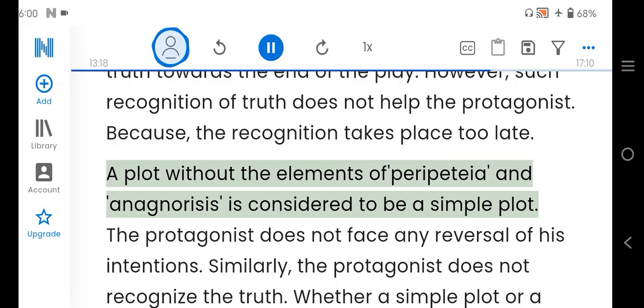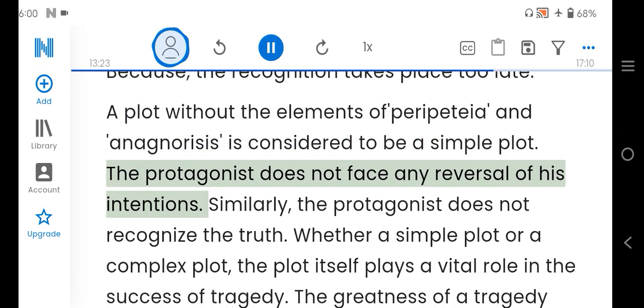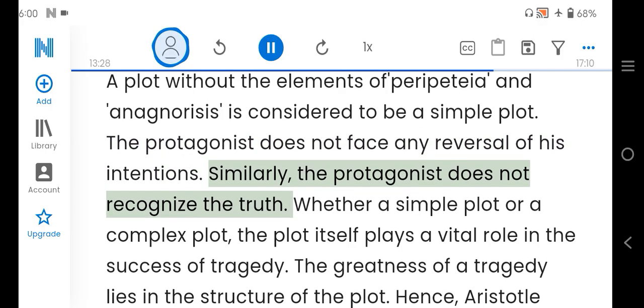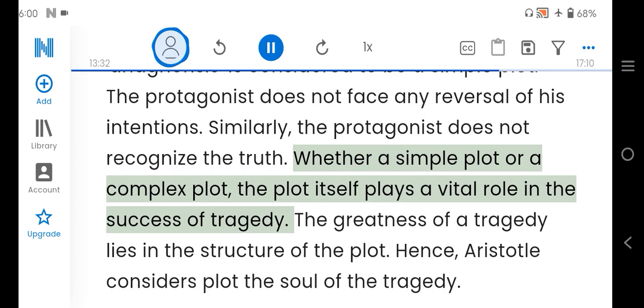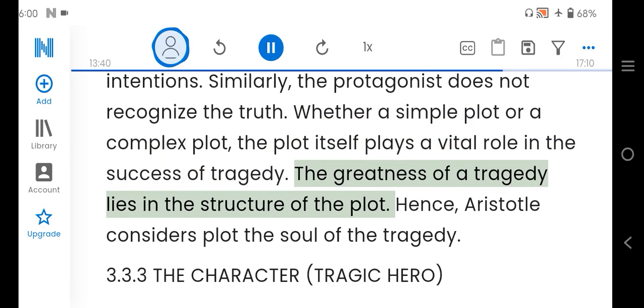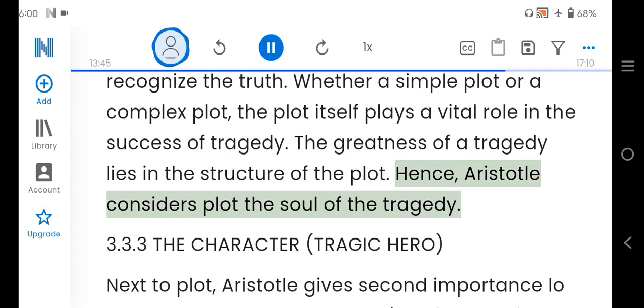A plot without the elements of peripeteia and anagnorisis is considered to be a simple plot. The protagonist does not face any reversal of his intentions. Similarly, the protagonist does not recognize the truth. Whether a simple plot or a complex plot, the plot itself plays a vital role in the success of tragedy. The greatness of a tragedy lies in the structure of the plot. Hence, Aristotle considers plot the soul of the tragedy.